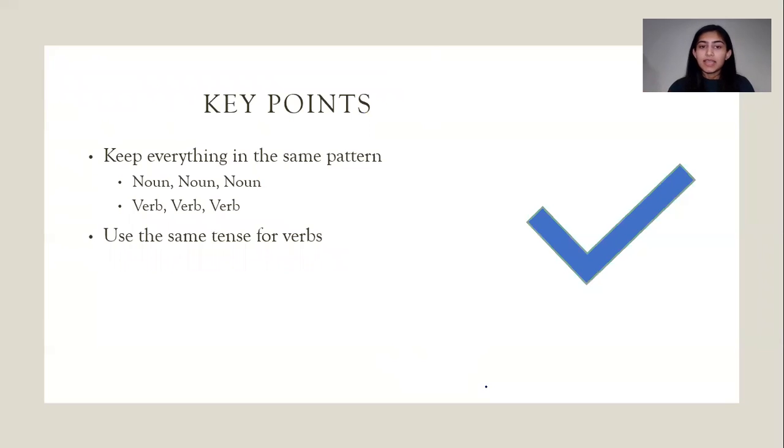So the key takeaway is just keep everything in the same pattern. If everything is a noun, keep everything as a noun. If everything is a verb, keep everything as a verb. And if they are verbs, make sure they all are in the same tense. Don't be switching from past to present, or from future to past. Keep it all in the same tense, and you'll be all good to go for parallelism.